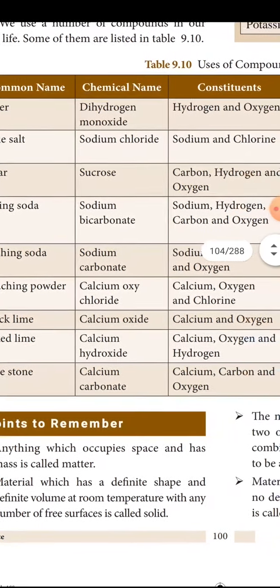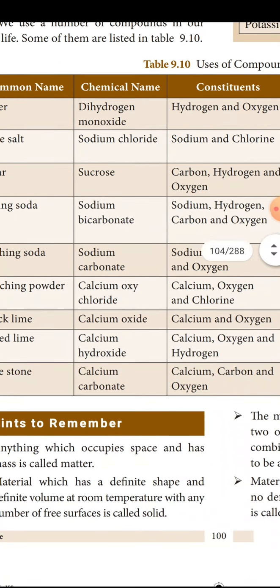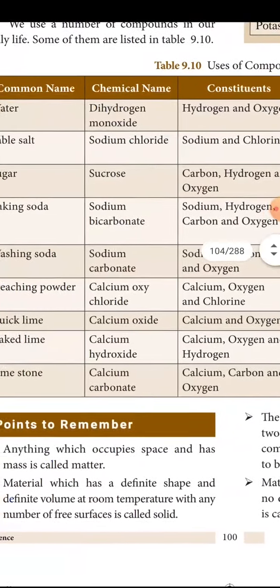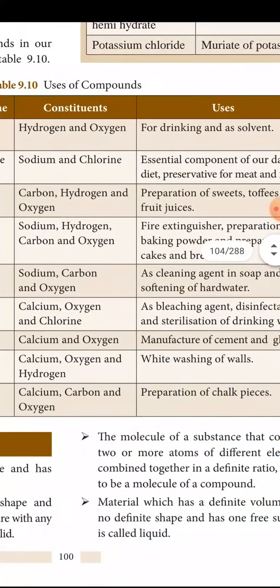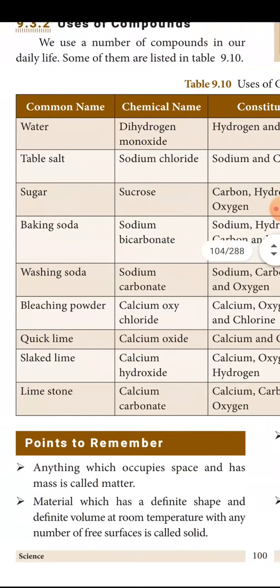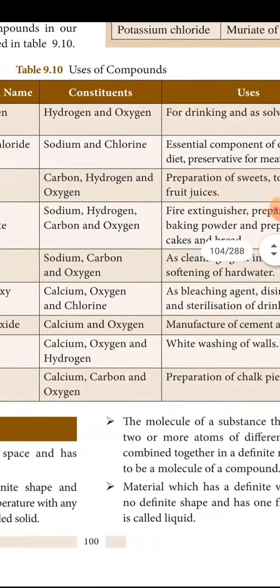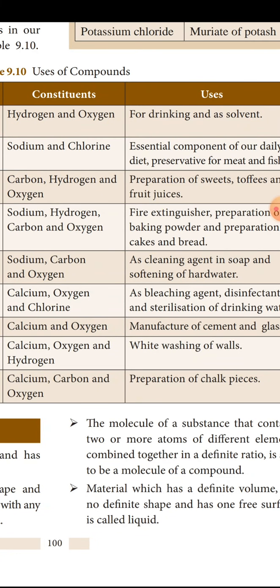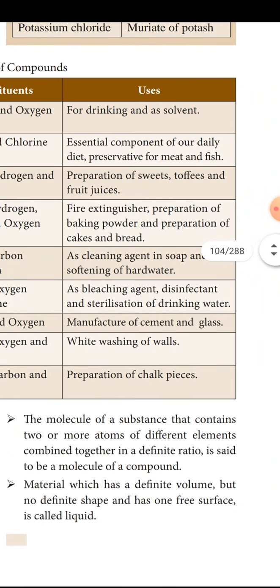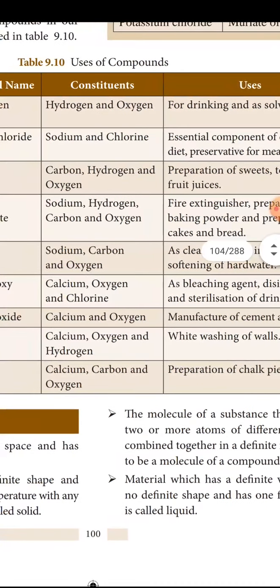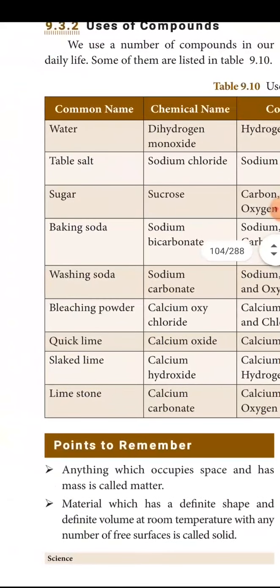Sugar, sucrose. Sucrose consists of carbon, hydrogen and oxygen, which we use for preparation of sweets. Baking soda, sodium bicarbonate: sodium, hydrogen, carbon and oxygen. Sodium bicarbonate is used in preparation of baking powder, cake and bread. It is also used as a fire extinguisher. Washing soda, the name itself shows it is used for washing.